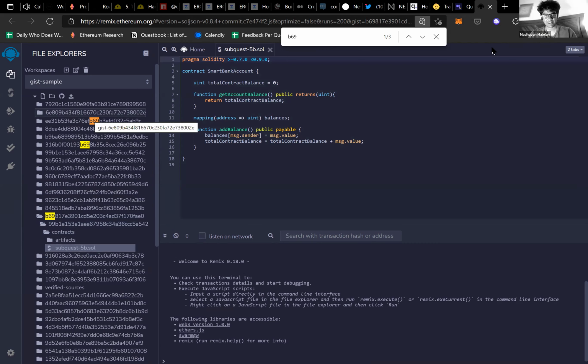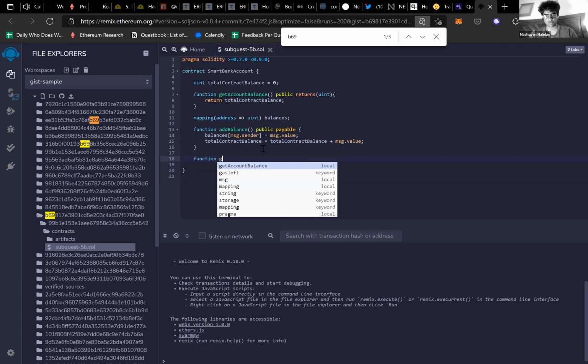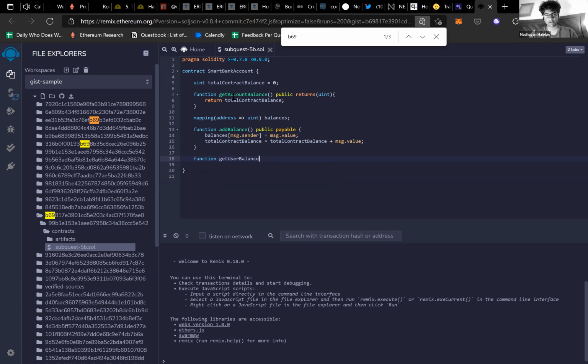I don't know. Okay, so this is the contract that we had, right? I'm going to add one more function just for answering Virgil's question. We're going to say function get user balance. This get account balance should actually have been get contract balance. So basically we want to ask the banker, hey, how much money does Richard have?